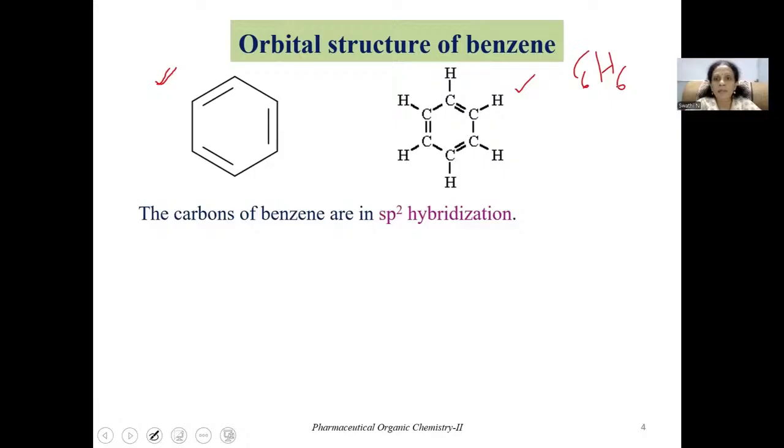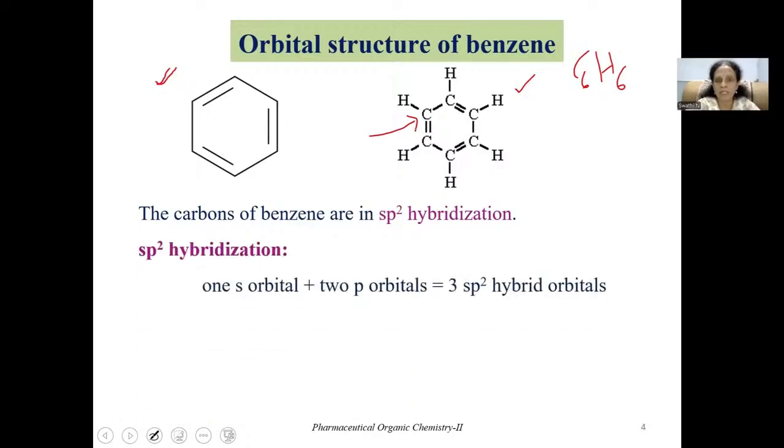Here the central atom in the structure of benzene is carbon. It is made up of 6 carbon atoms. Each carbon of benzene is in sp2 hybridization. Always the doubly bonded carbon atoms will be in sp2 hybridization state. So how does this sp2 hybridization occur? Here one s orbital intermixes with 2 p orbitals, and thus it gives 3 equivalent energy containing sp2 hybrid orbitals.